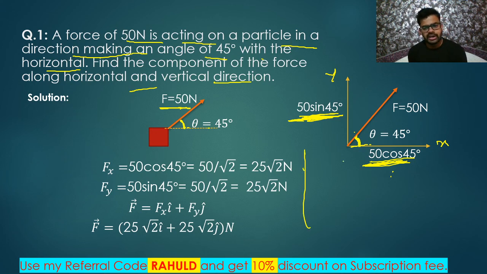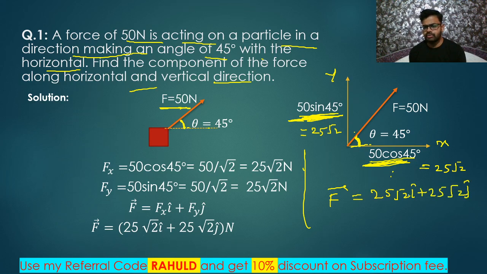Finally, I got the value: 50 times sin 45 degrees, which is 1 by root 2, so I will get 25 root 2. And here also I will get 25 root 2. So finally, what answer will we get? This force F will be 25 root 2 i cap plus 25 root 2 j cap. So we are getting i cap and j cap too. These are the vectors, and we can write it easily. Answer: 25 root 2 i cap plus 25 root 2 j cap.